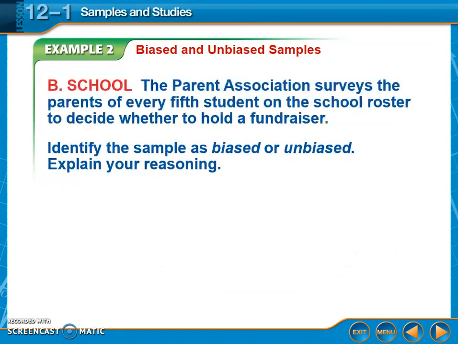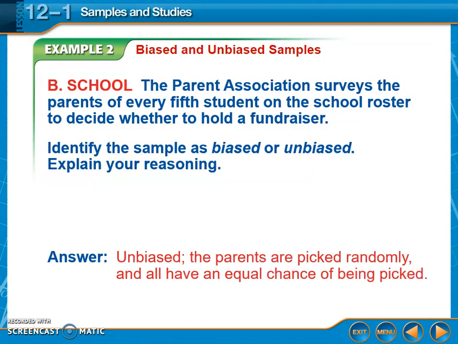Next one. The Parent Association surveys the parents of every fifth student on the school roster to decide whether to hold a fundraiser. So they're just going through the roster of all the students in the school and saying every fifth one. You think that's fair or unfair? Is that going to give you a good variety, or is it singling out certain students? So this is unbiased. It's completely random. It seems fair. The parents are picked randomly and all have an equal chance of being picked.